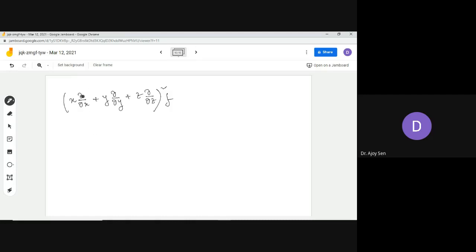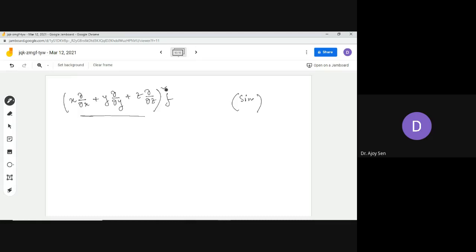You see, we are using just del del x, del del y, del del z. There are no functions involved here. The function is written outside. So actually this is an operator, like sine. You have heard of sine x, cos x. The sine is there, and this acts on theta.